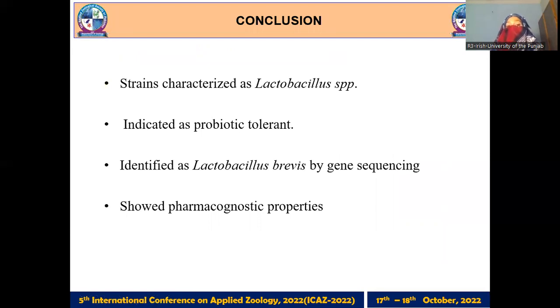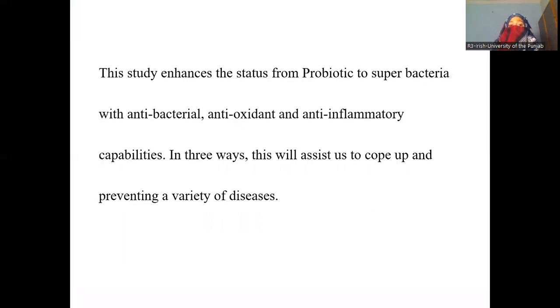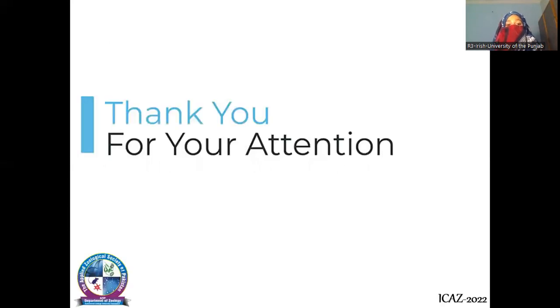Conclusion: the strains isolated from fecal matter are characterized as Lactobacillus species. These are indicated as probiotic tolerant, and after this study they were identified as Lactobacillus brevis by gene sequencing. Both Lactobacillus brevis showed pharmacognostic properties but with different percentages. This study enhances the status from probiotic to superbacteria with antibacterial, antioxidant, and anti-inflammatory capabilities. In these three ways, this will help us cope with and prevent a variety of diseases.